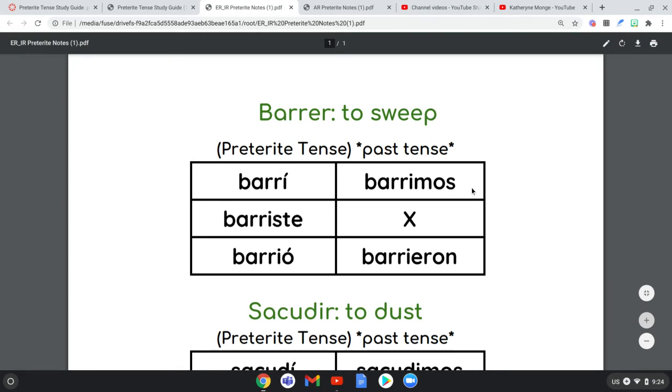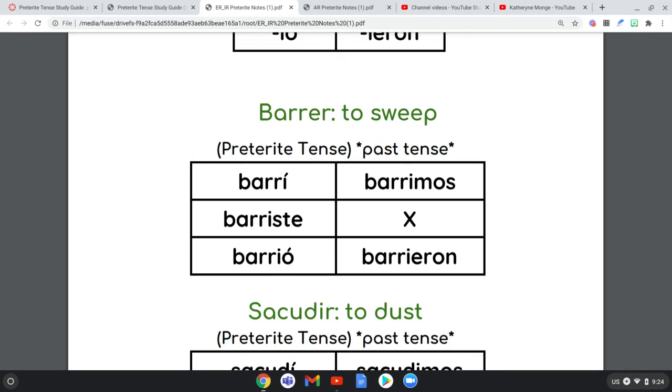Nosotros barrimos el patio. We swept the patio. And ellos barrieron el comedor. They swept the dining room. Dining room? What the heck? The dining room. Sorry.